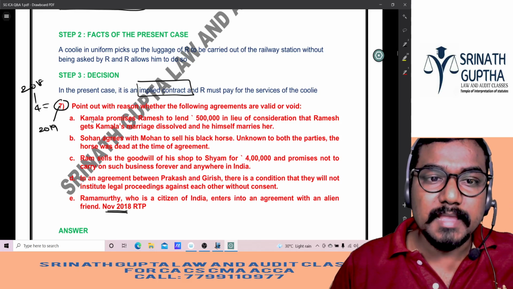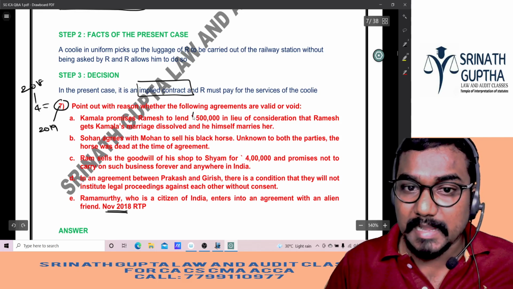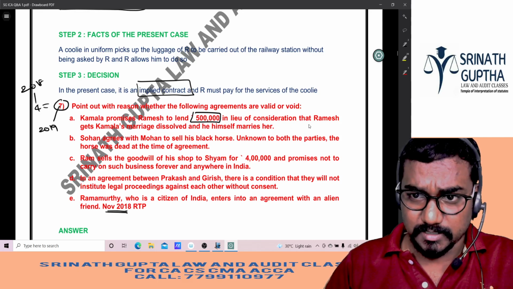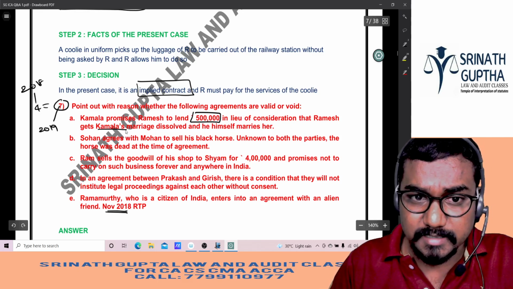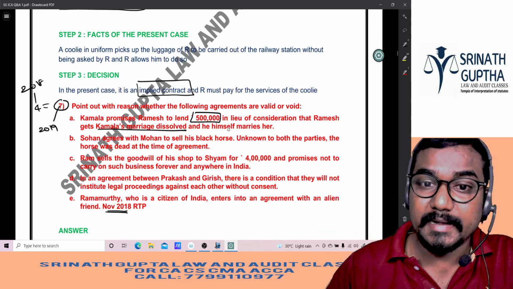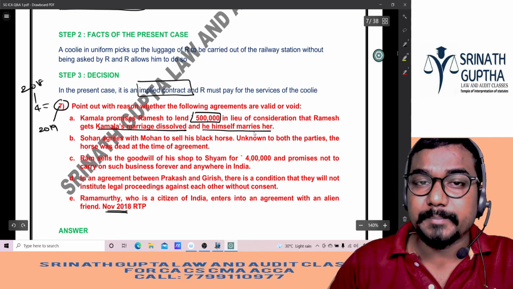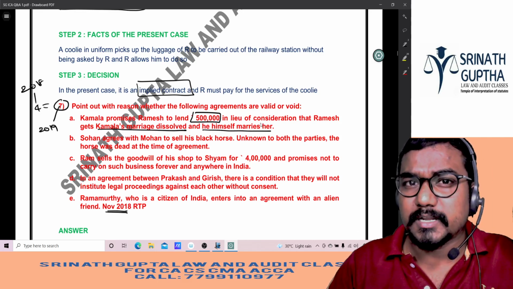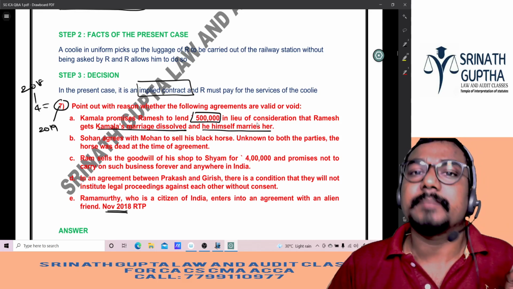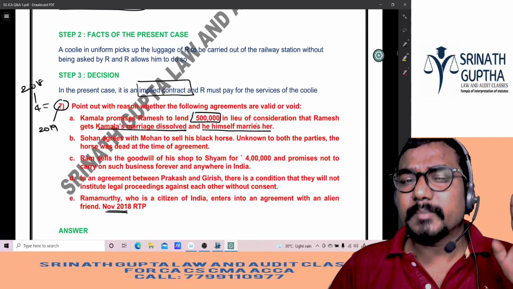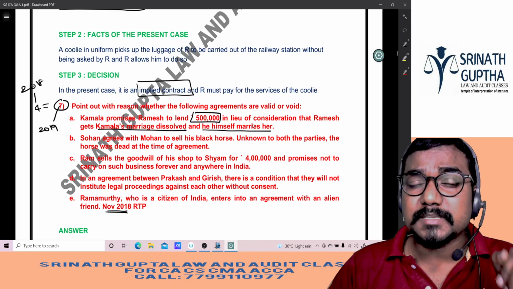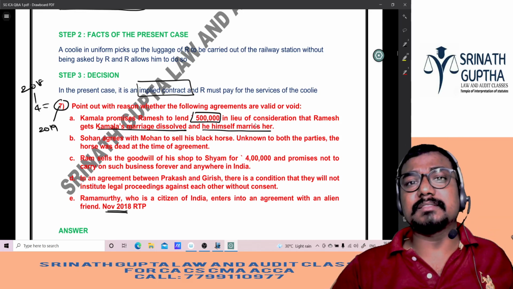Same question or not. Kamala promises Ramesh to lend 5 lakhs rupees. There also 5 lakhs only. 4th question. In lieu of consideration that Ramesh gets Kamala's marriage dissolved. That means Ramesh should break the Kamala marriage with Rohit, and he himself promises here. That means Kamala will marry Ramesh. Same question, Riya and Samarth. In the place of Riya and Samarth, Kamala and Ramesh came. So remaining same question. Beta, remember, believe me, till CA final, if you do previous exam questions and MTPs and RTPs, ditto question will come in the exam.